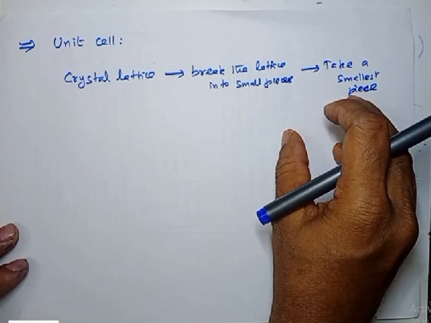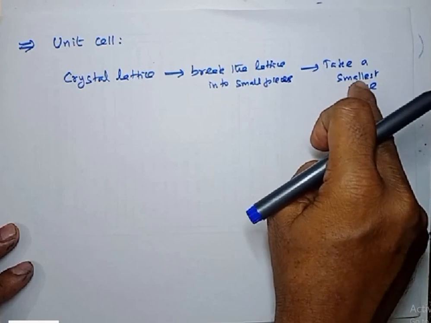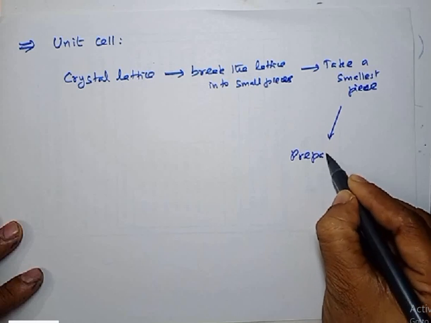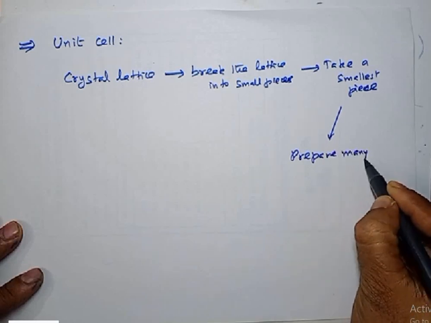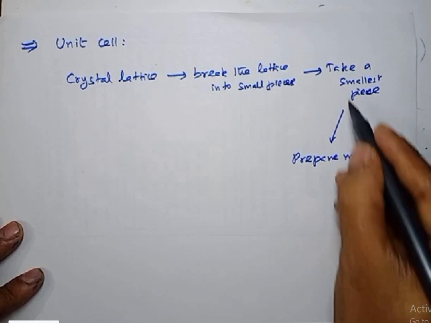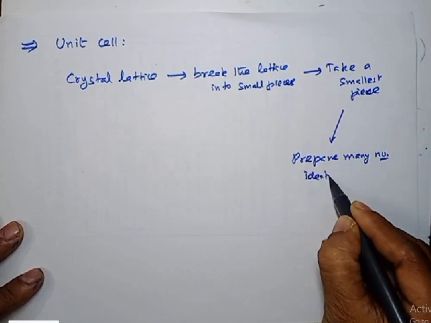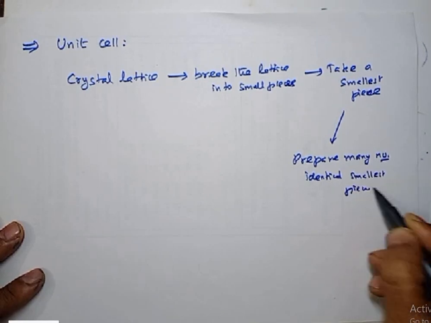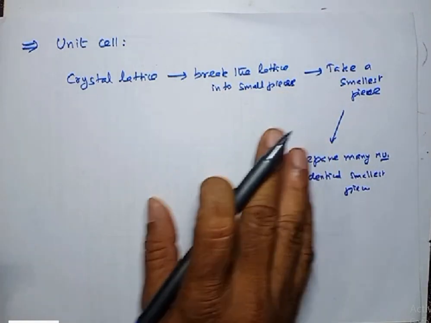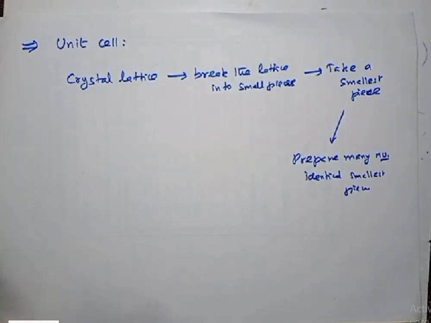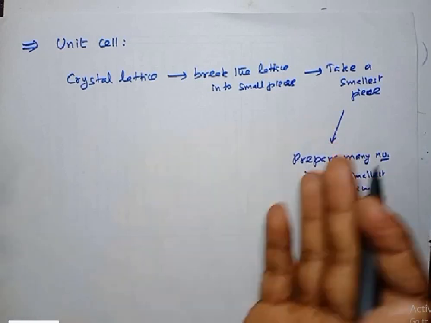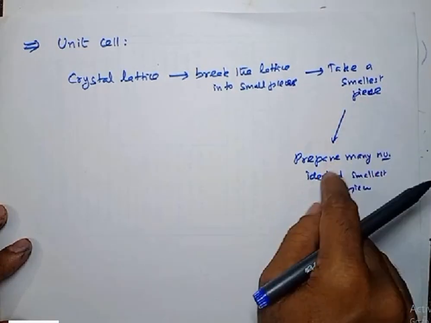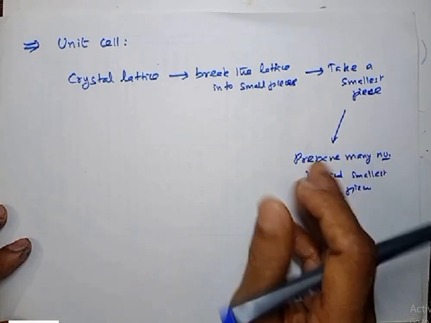Prepare many identical smallest pieces. Observe carefully. Just for understanding purpose, I am giving this point, but the definition is not like this. It is somewhat different. Prepare many identical smallest pieces, then join them.